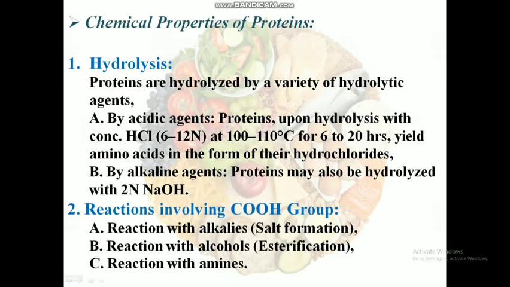Chemical properties. Hydrolysis. Proteins are hydrolyzed by a variety of hydrolytic agents. They are acidic agents and alkylating agents. By acidic agents, proteins upon hydrolysis with concentrated HCl at 100 to 110 degrees centigrade for 6 to 20 hours yield amino acids in the form of their hydrochlorides. By alkylating agents, the procedure is the same as with acidic agents, but in place of concentrated HCl, we use 2N NaOH.